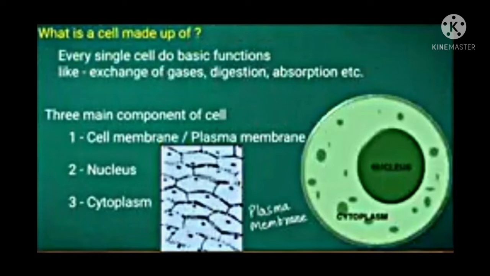As we know, the cell has its own basic functions such as exchange of gases, digestion, absorption, etc. But the cell consists of three main components, that is cell membrane, or plasma membrane, nucleus and cytoplasm. Let us study in detail about this.